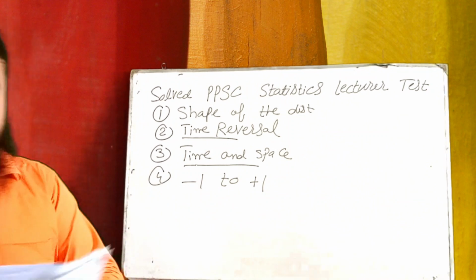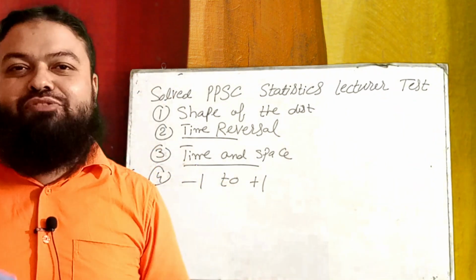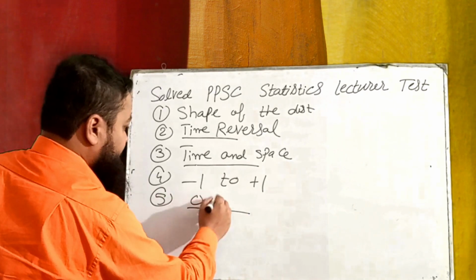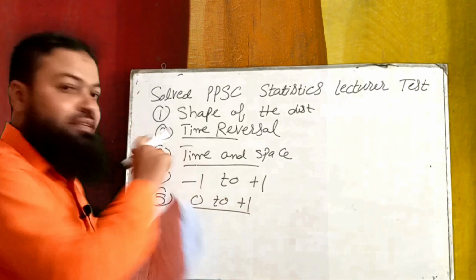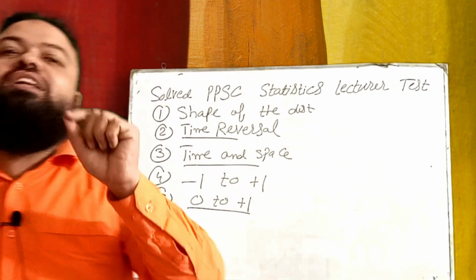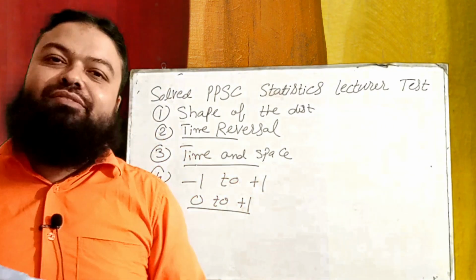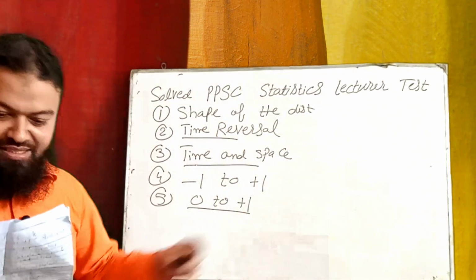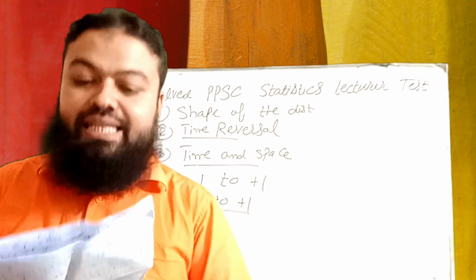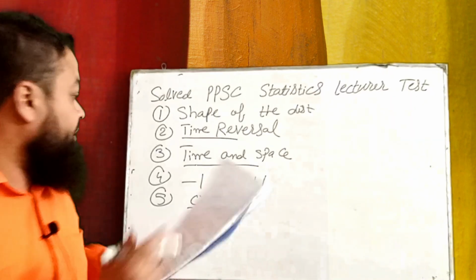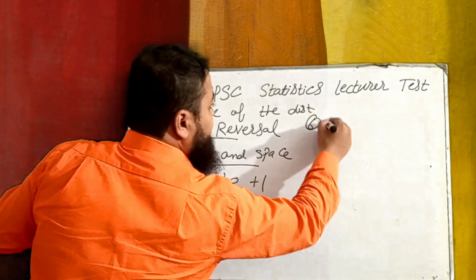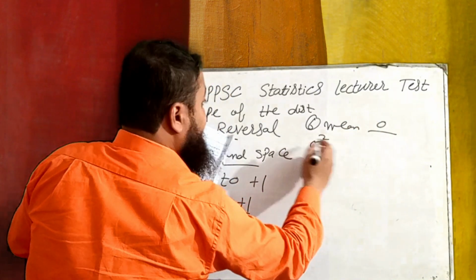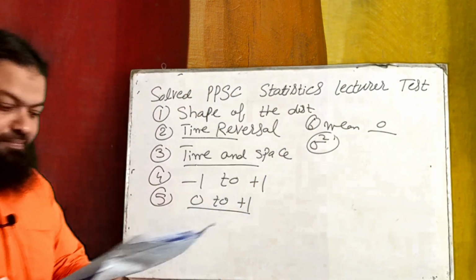Number 5 is the range of the multiple correlation coefficient, and that is from 0 to +1. The value of the multiple correlation coefficient can never ever be negative. That will always lie between 0 and +1. Number 6: e_ij follows a distribution with mean 0 and sigma square, and variance is always sigma square.